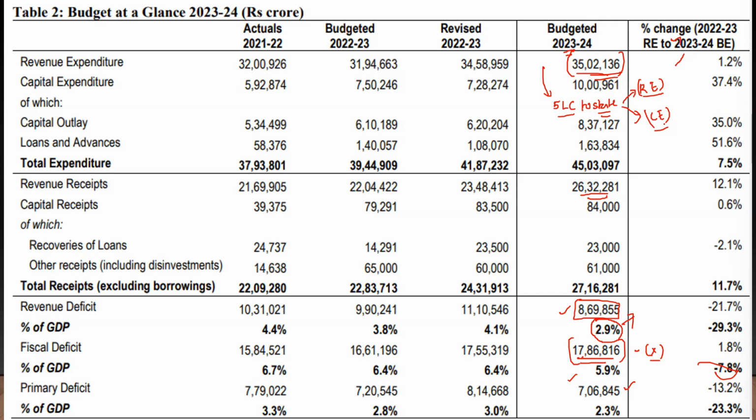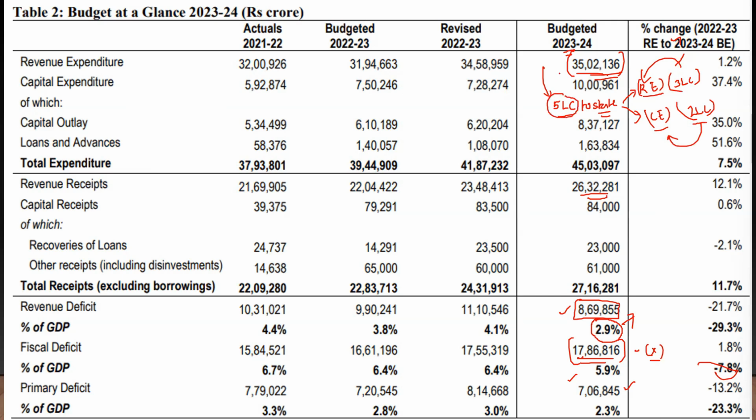So when the states have this liberty, let's assume that of this 5 lakh crore, 3 lakh crore they are spending as revenue expenditure, and another 2 lakh crore they are spending as capital expenditure. This 2 lakh crore is actually capital expenditure, but it is part of the 5 lakh crore that is being given to the states.